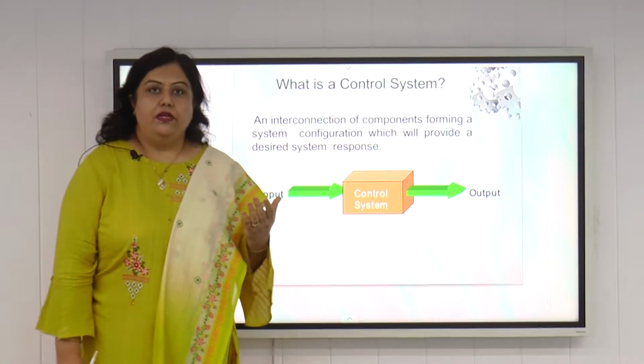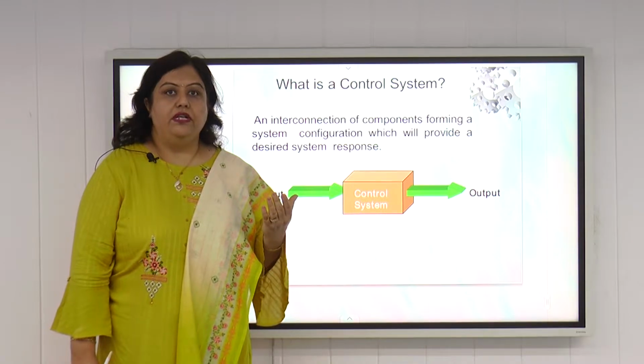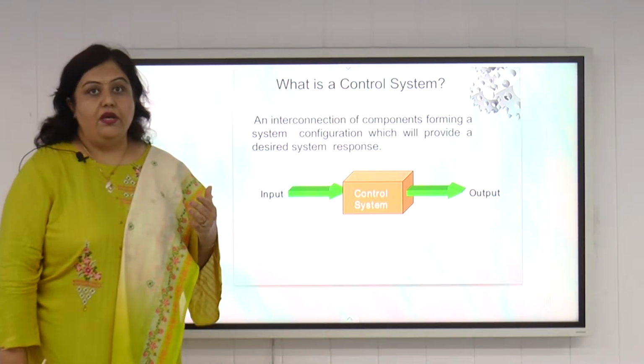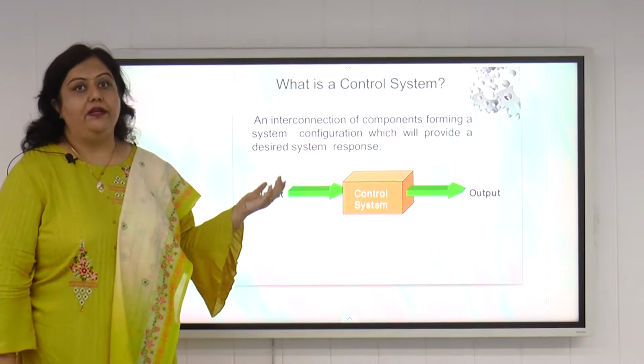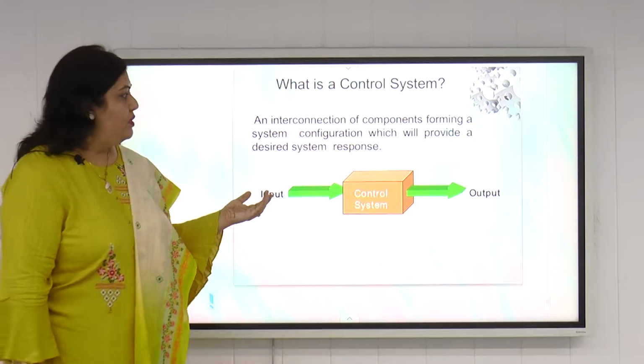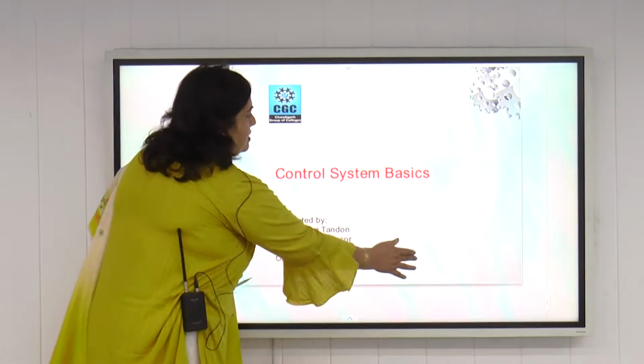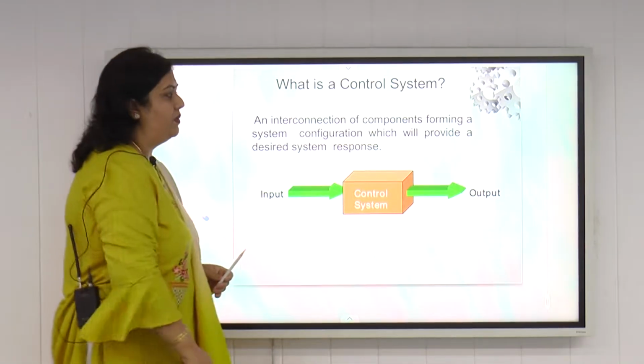Today in a word we can talk about the Industrial Revolution 4.0. In Industrial Revolution 4.0, we have automation as an integral part of Industrial Revolution. So control system is an integral part of any automation system. So this was the definition of control system.